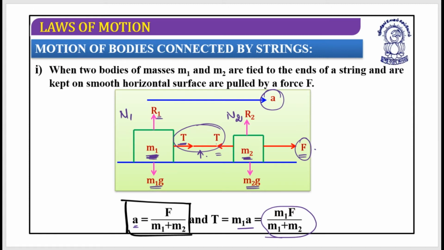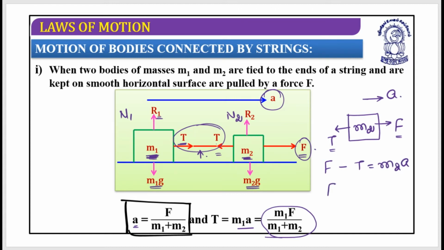If you go with m2, let's have a look. This is m2, this is the force F, and this is the tension T, and the system is moving in this direction. As it is moving in this direction, F must be higher than T. So F minus T equals m2 into a. Let's replace the value of a, which is F divided by m1 plus m2. When you solve this, T equals m1 into F divided by m1 plus m2.